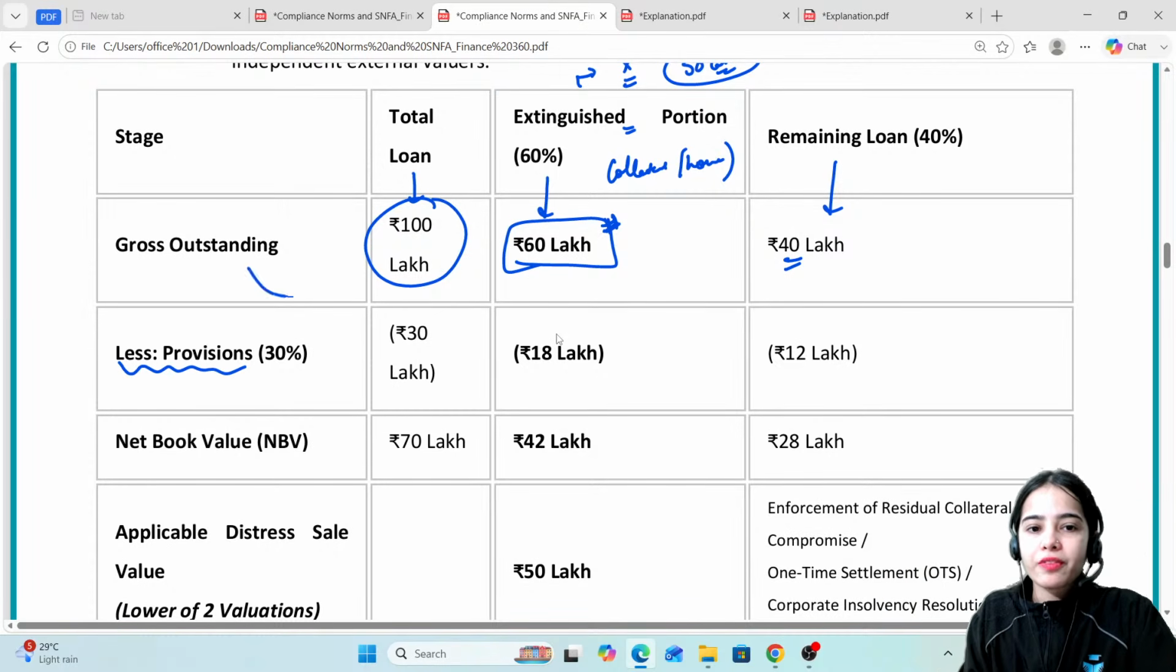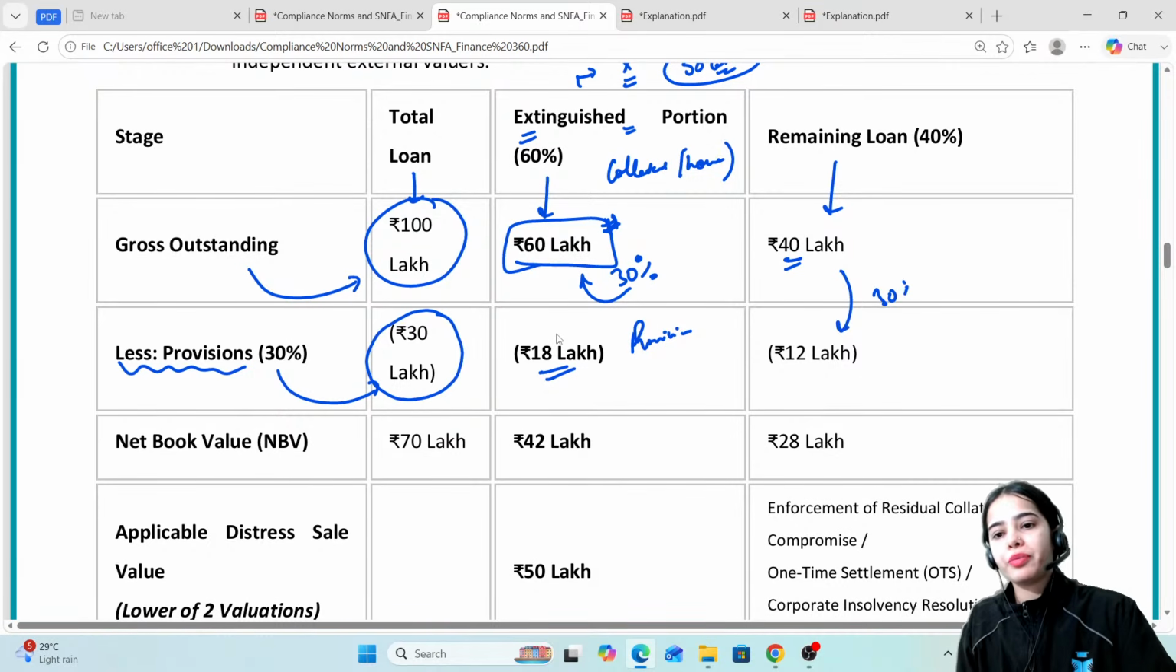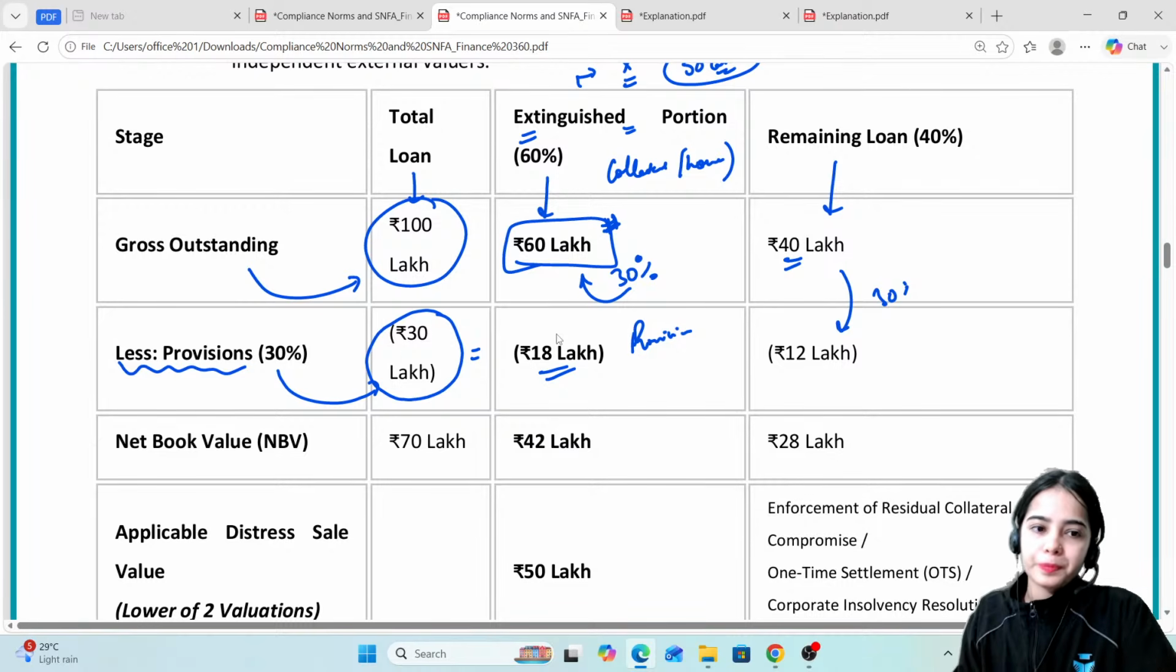So if the bank is giving a loan, the bank is also making the provisions. Let's say here the bank has a provision of 30%. So the bank has already covered 30 lakh of the loan. That means for the extinguished portion, 30% of 60 lakh, that is 18 lakh of provisions the bank is maintaining, and for the 40 lakh, 30%, that means 12 lakh. So in total, 30 lakh of provisions the bank is maintaining.